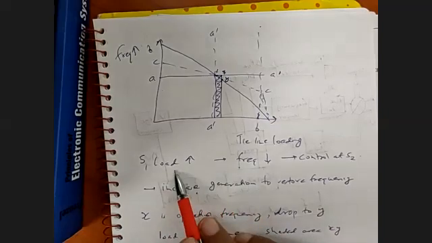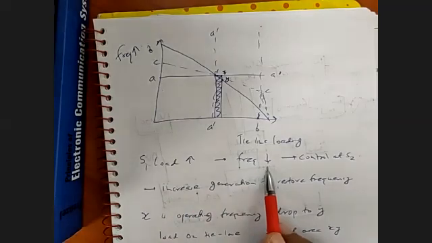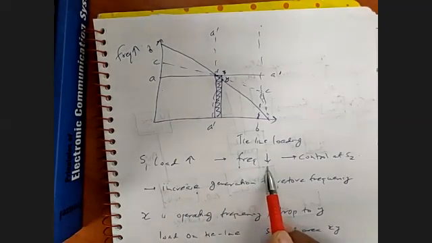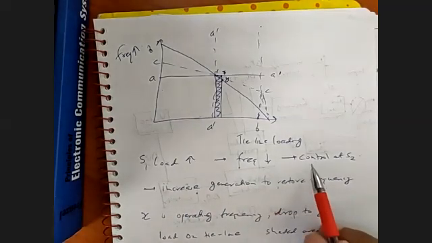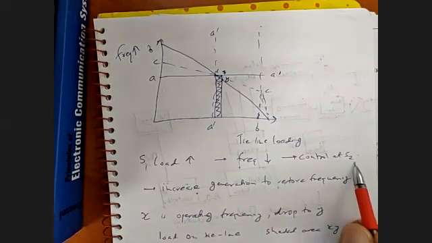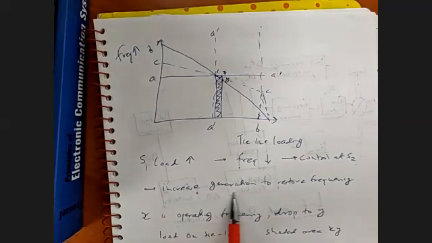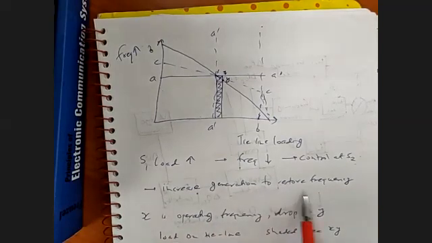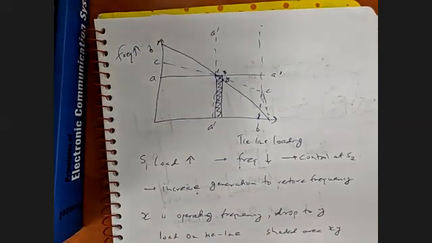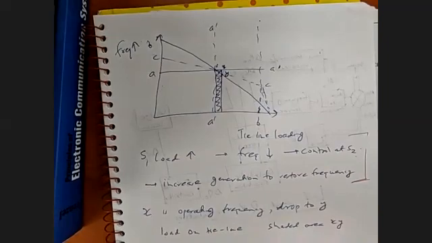Because of this increase in load at S1, the frequency will decrease, and due to this decrease we have to control at S2. With the help of governors, we will increase generation to restore the frequency of the system. So this is the basic philosophy we will use for load frequency control.